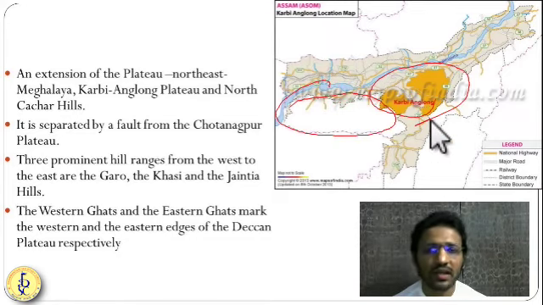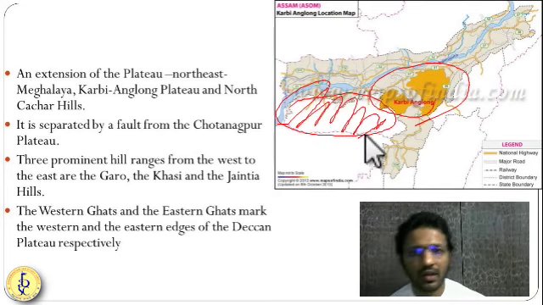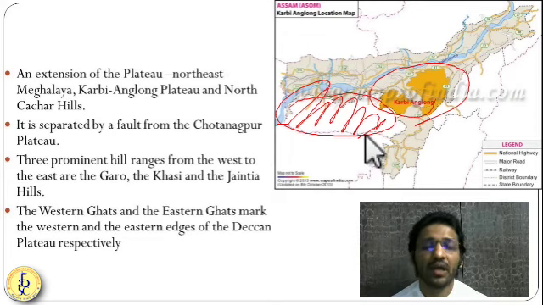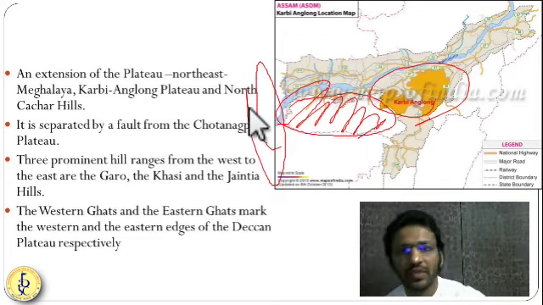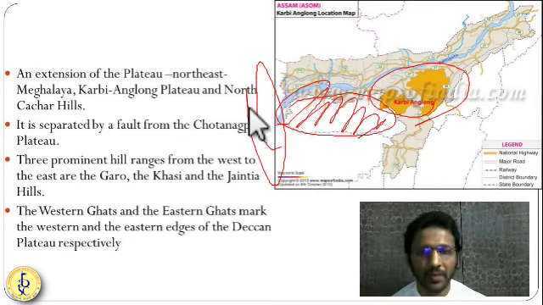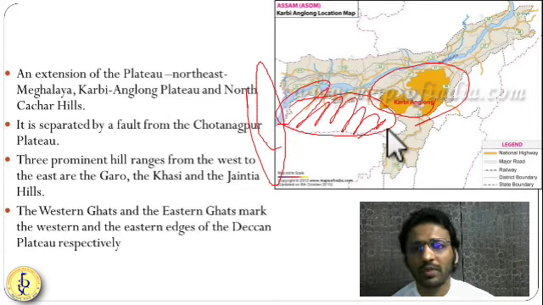This orange color is the Karbi Anglong Plateau, and this red color I am coloring with is Meghalaya. It is a part of the Deccan Plateau because somewhere here near Malda a faulting or breakage happened. Because of that, Meghalaya and Karbi Anglong got separated from the Deccan Plateau. So they got separated from this Chotanagpur part of the Deccan Plateau.